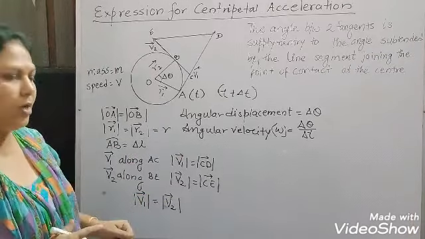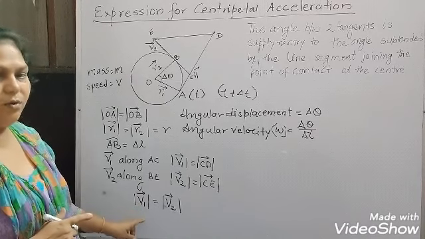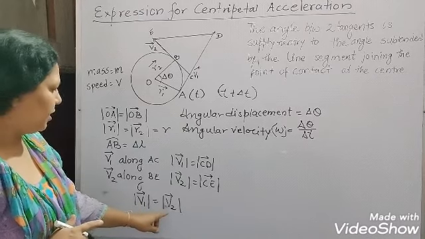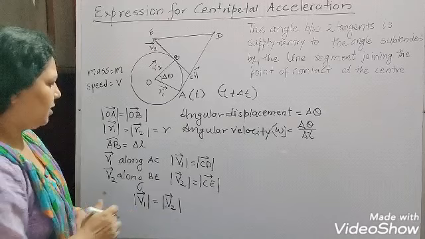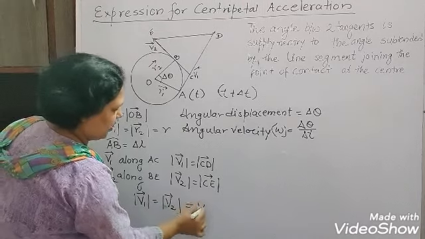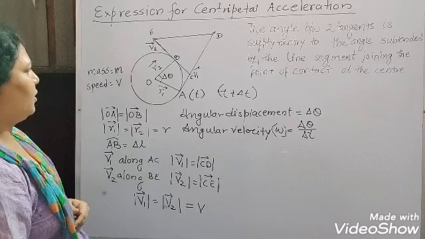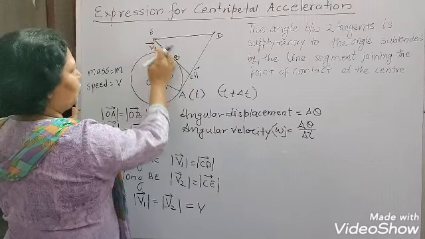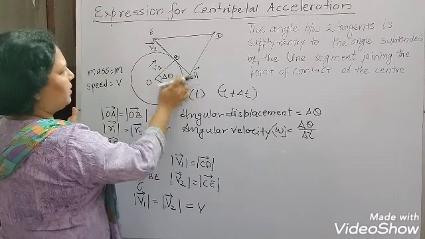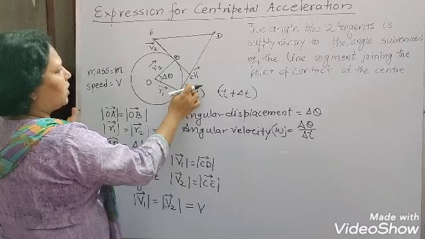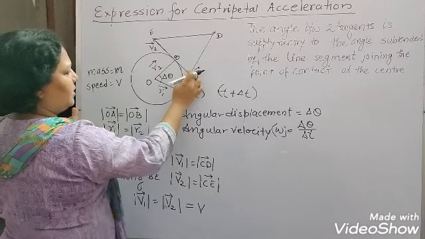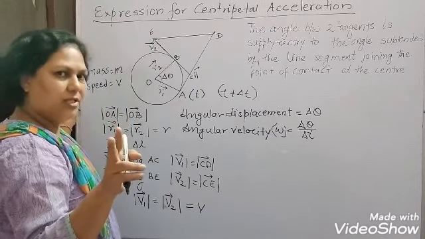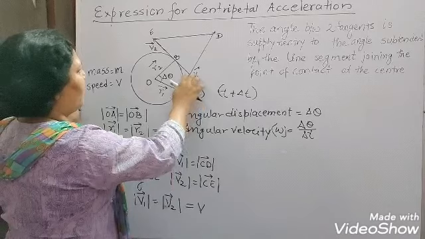In uniform circular motion the speed is constant, so the magnitude of v1 is equal to the magnitude of v2, and commonly we write this as v. This is the point C where the two tangents representing velocities v1 and v2 are joining.